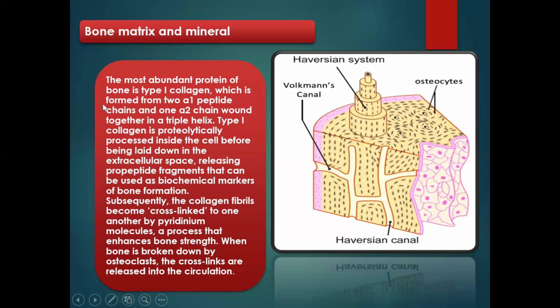So what this is trying to talk about is the bone matrix. The bone matrix and the minerals, the calcium, phosphate, are what give the bone its strength. So if there is no cross-link, the bone will not be strong. If you look at this particular bone, this Haversian system and the canal, it is what gives the bone its strength. So if there's no cross-link between the fibrils, the type 1 collagen, and all of that, the bone matrix will not be strong enough. Therefore, the bone might be very weak.